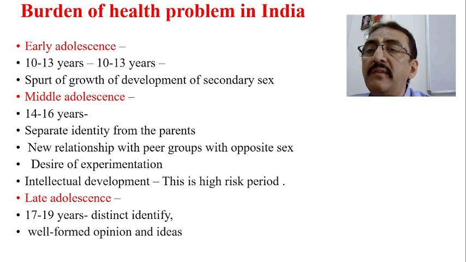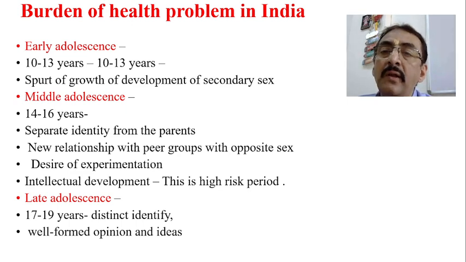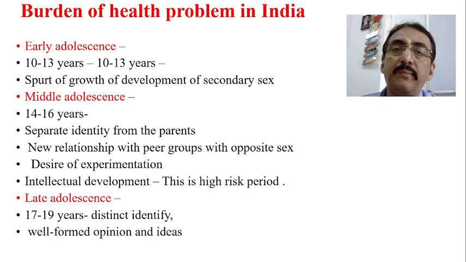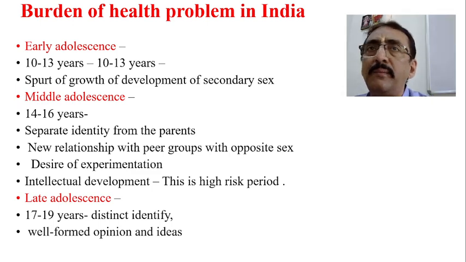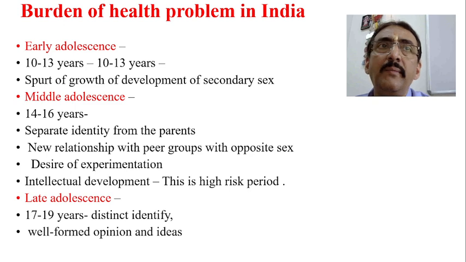Middle adolescence is about 14 to 16 years, and this is a period when the child wants a separate identity from the parents. Most of the time, previously the child was sleeping with the mother, and now in middle adolescence, the adolescent boy or girl prefers to sleep separately. That means they want a separate identity. This is one example I am giving. Similarly, in eating habits and everything.